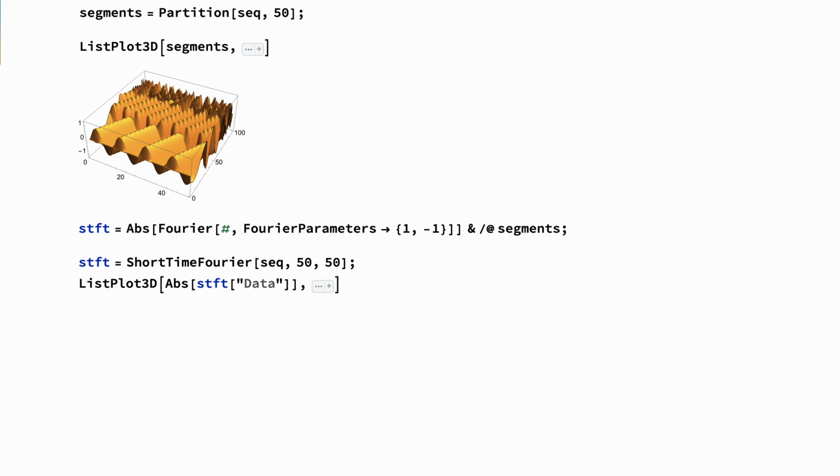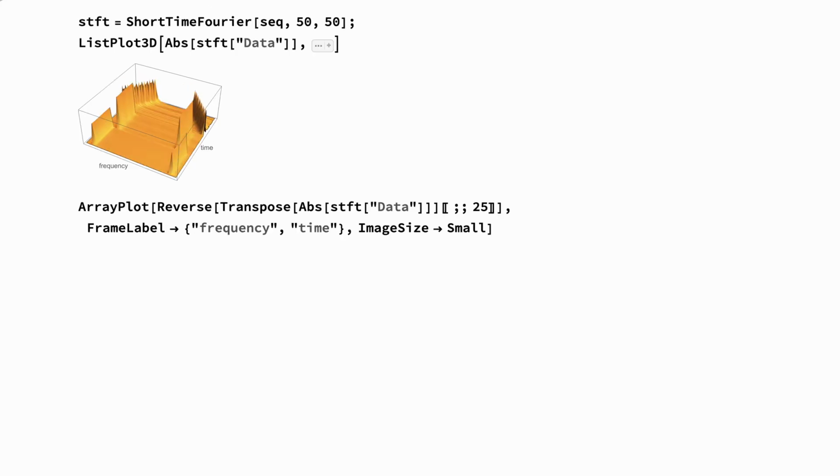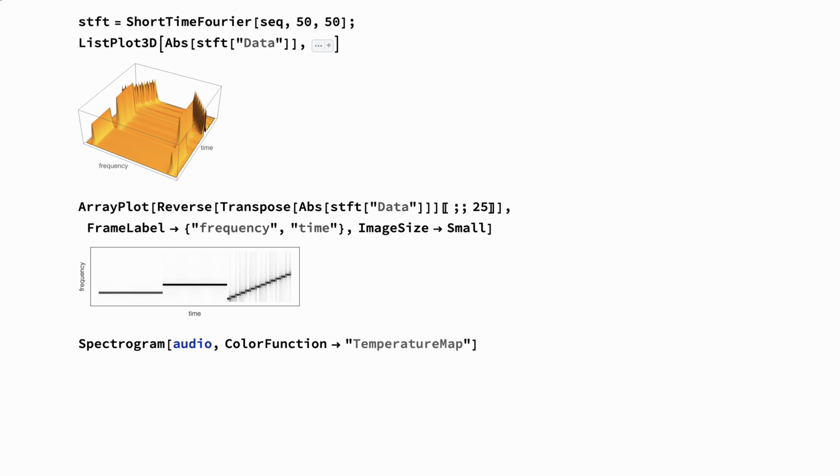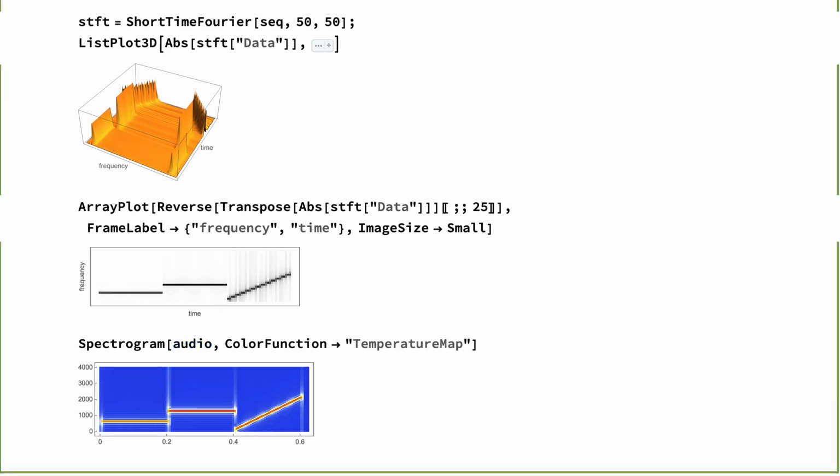We can plot the magnitudes of the Fourier transform in terms of frequency and time. We could also use ArrayPlot in the Wolfram Language to get a rudimentary but perfectly usable spectrum, as shown here. The horizontal axis denotes the time, and due to symmetry, only half of the Fourier coefficients are shown. Now, instead of all this, we could use the built-in function Spectrogram, and it nicely shows the frequency content of the signal, as shown here.